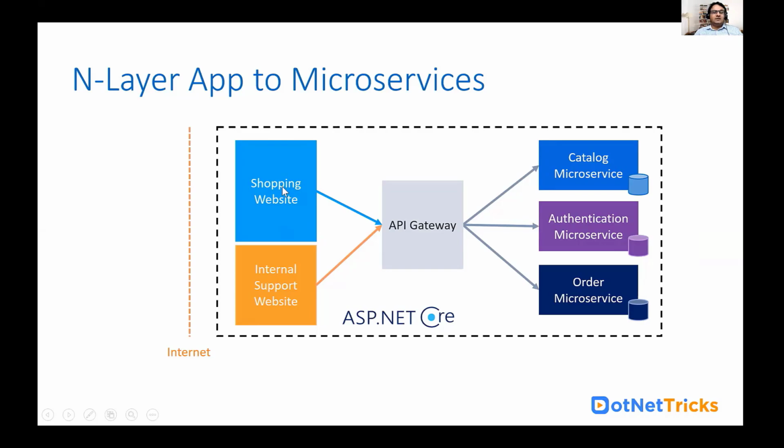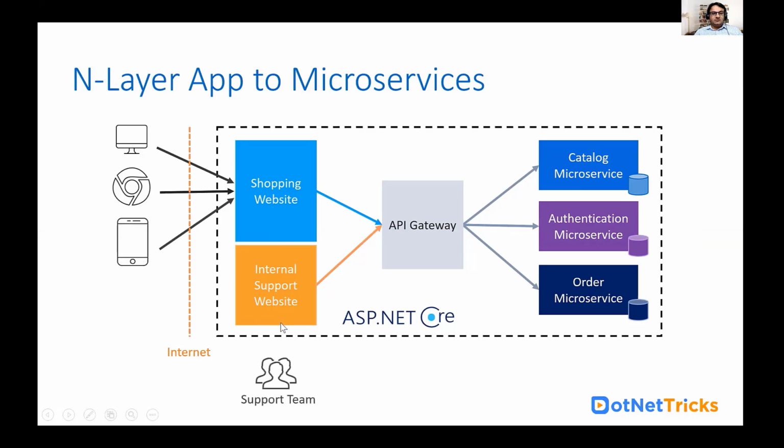And what we have done is, even the UI we have divided into two sections. We have a shopping website, which has a public-facing endpoint that you can access through the internet. We have an internal support website, which our support team accesses for managing the catalog and for administrative activity. So this is the way the earlier application can be migrated to the microservices architecture. Here I am taking a pretty simple example for understanding purposes.